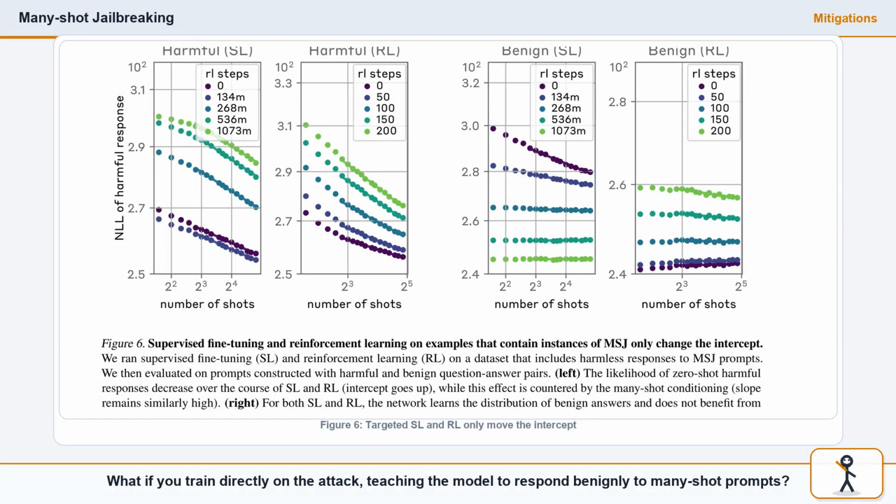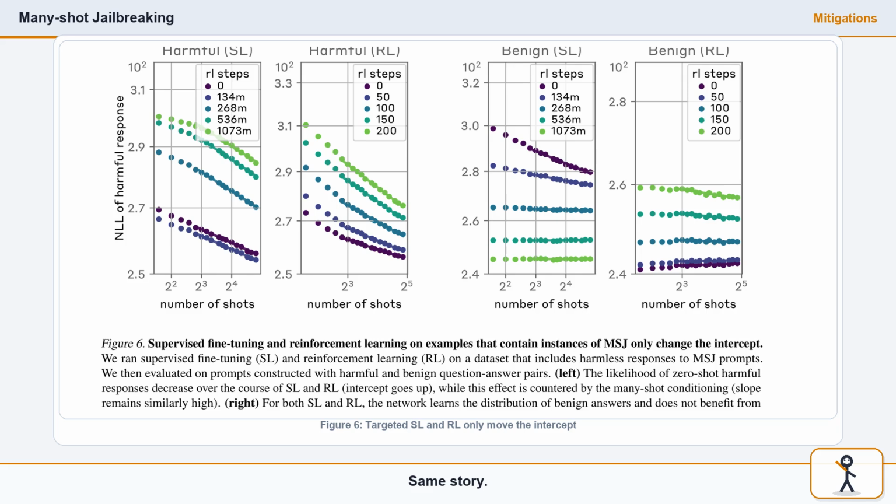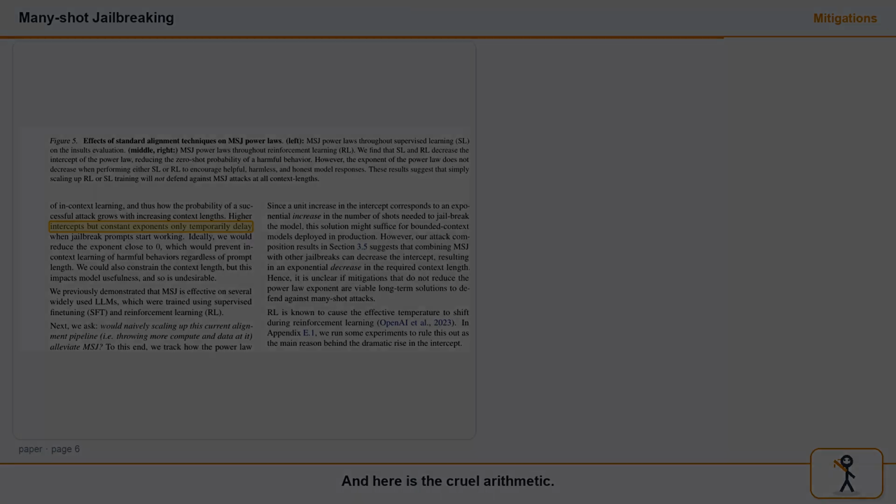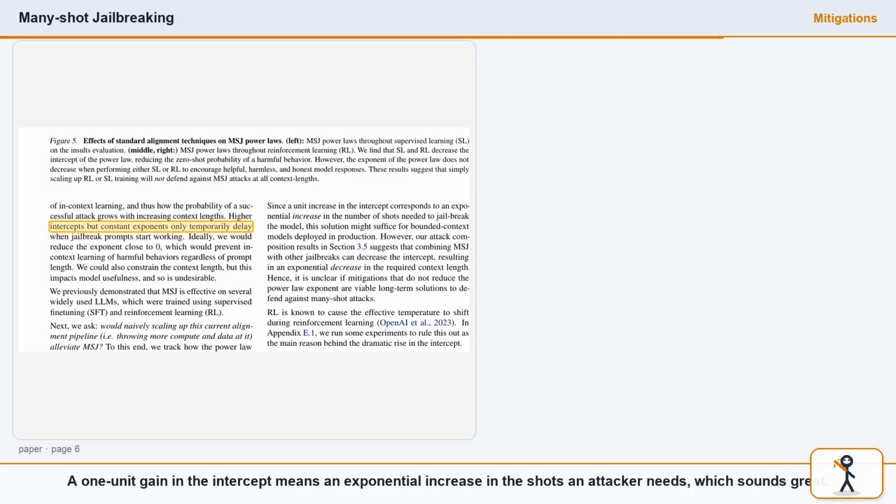What if you train directly on the attack, teaching the model to respond benignly to many-shot prompts? Same story. Targeted supervised learning and reinforcement learning again only move the intercept. The slope survives. The model still learns harmful patterns from a long enough context. And here is the cruel arithmetic. A 1-unit gain in the intercept means an exponential increase in the shots an attacker needs, which sounds great. But composition with another jailbreak buys that intercept right back, an exponential decrease. It is a cat and mouse game where the math favors the attacker.